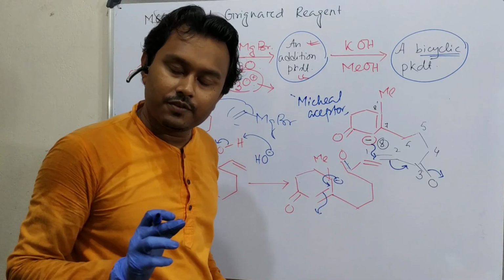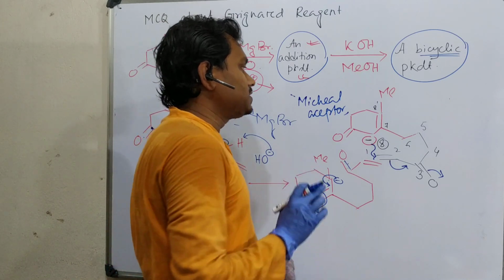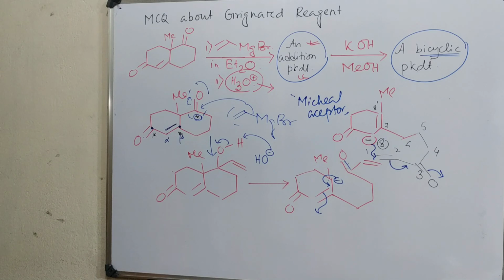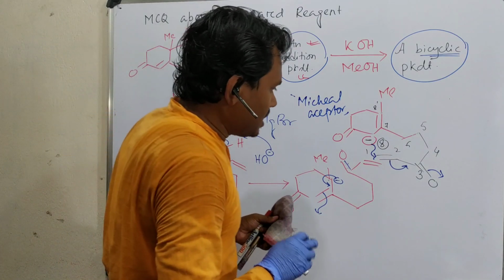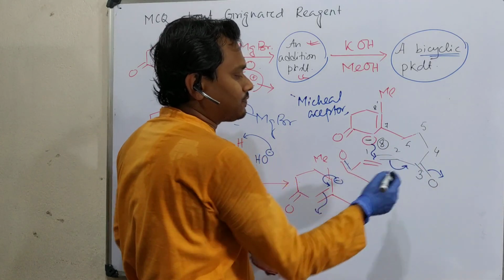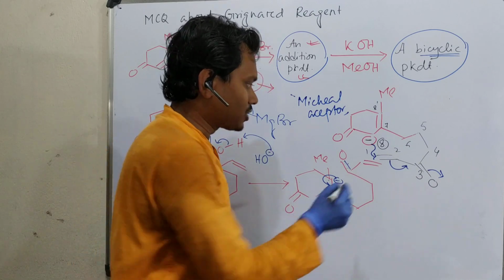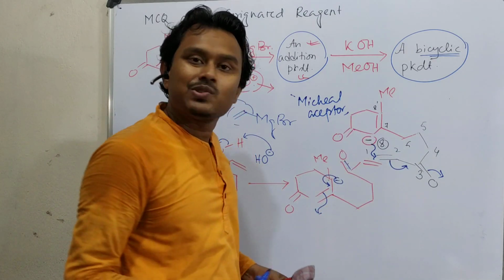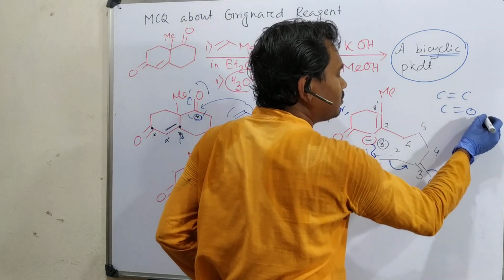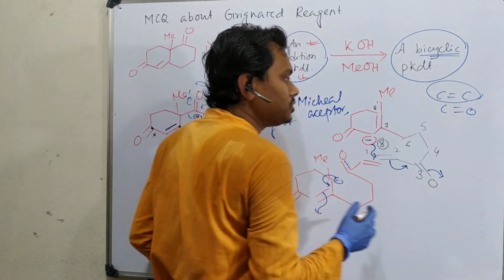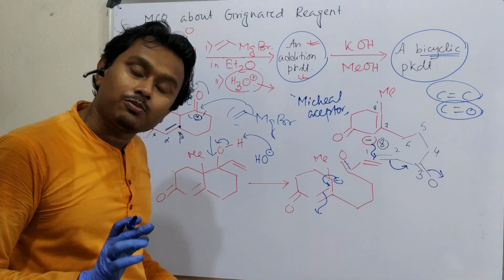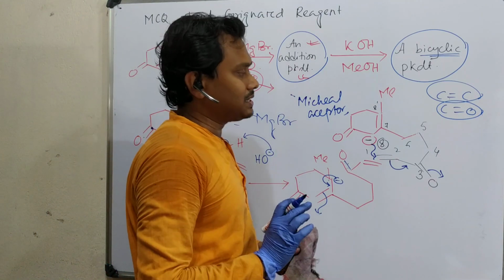I have already uploaded videos about the Michael reaction. Please visit if you have any confusion in understanding. Fine. Now a question appears. We have understood this question: why was there a chance that it can attack this and form a 6-member ring? This is a 1,4 addition. Compared to that, there is a 1,2 addition. But in the case of Michael addition, if you see the CC bond versus the CO bond, the CC bond is consumed compared to the C=O, because energetically the carbon-oxygen double bond is more stable than the carbon-carbon double bond. So thermodynamics is the factor.